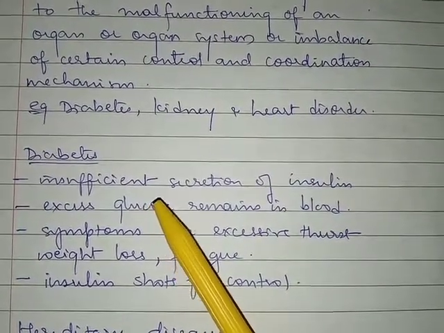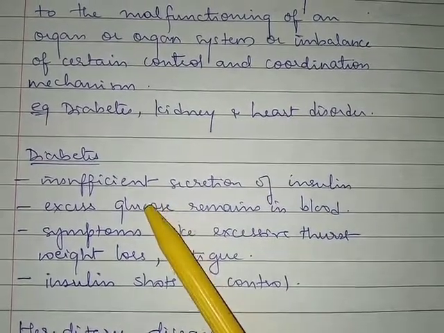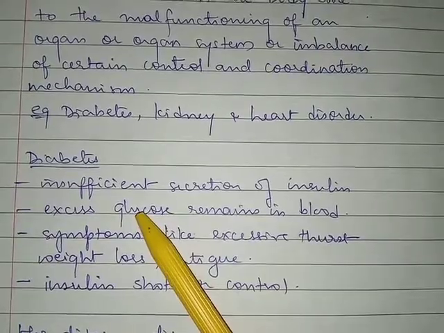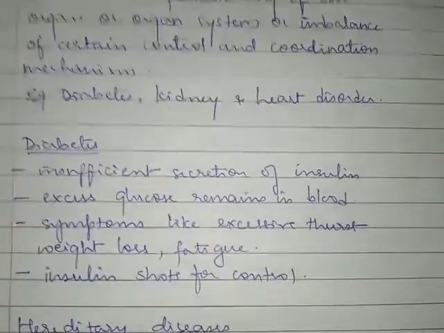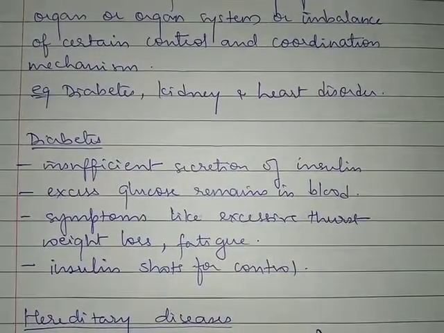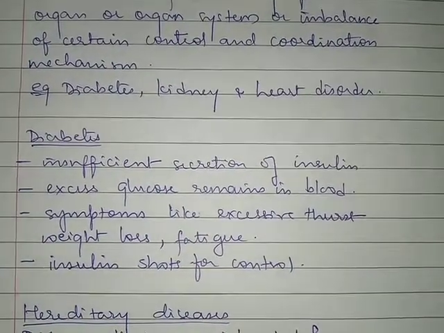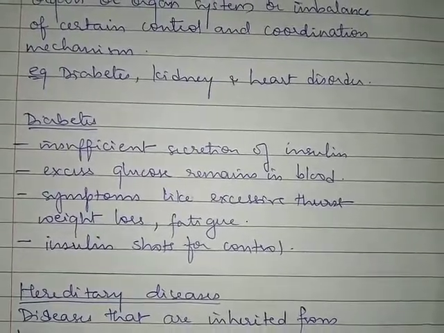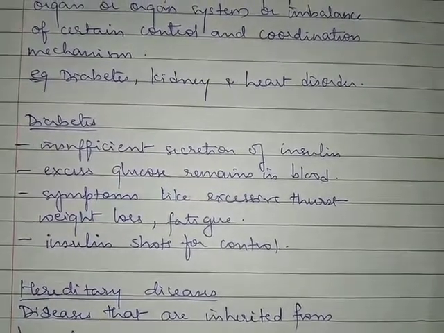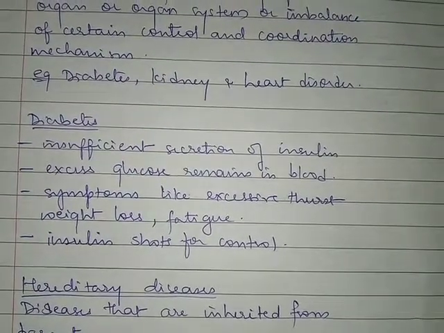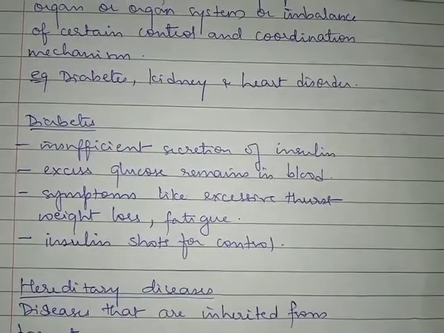Now, if the insulin is not produced in the correct amount by the pancreas, then what will happen? The glucose will remain in the blood. Okay, excess of glucose will remain in the blood, right? And this condition is called as diabetes. Okay, if the glucose level is more in the blood, then it is called as diabetes.